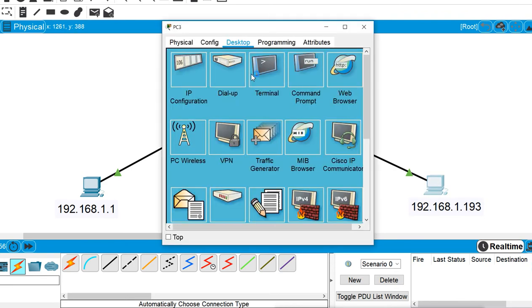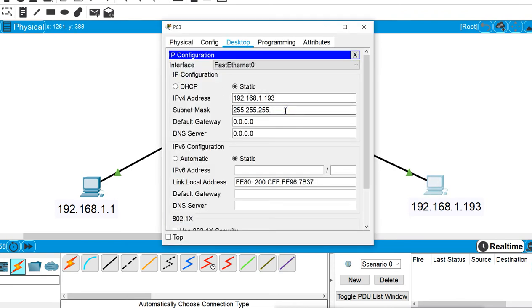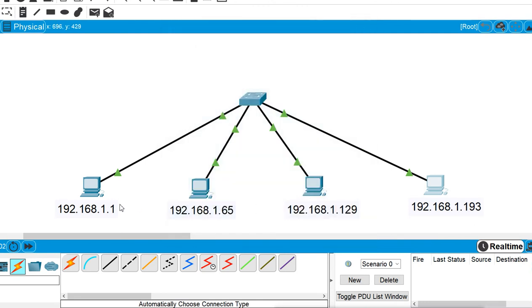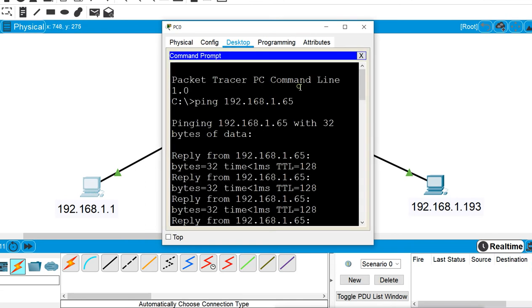So now I did the subnetting here. I changed the subnet mask. I have not changed the IP address. I only changed the subnet mask according to our subnetting. Now I will try to ping again, from this machine.